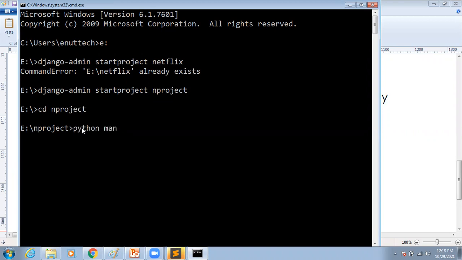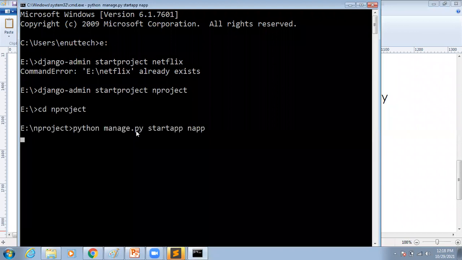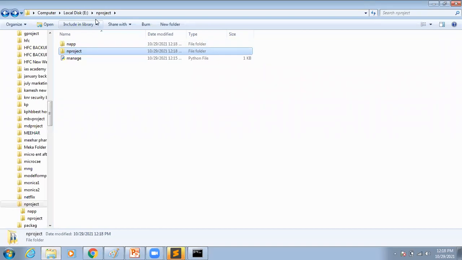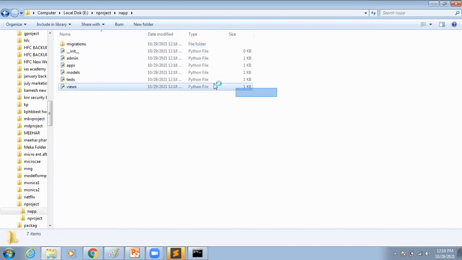Simply python manage.py startapp. Here you have to enter the app name. For example, my app name is N app only. Just press enter. In case the app already exists, it will display an already exists error, or otherwise it won't display anything. Now again, go to the project folder. Here you can see N app, one more folder has been created automatically. Just open this. Here you can see again some files and one subfolder also there. Here you can see views. Here only we are going to write the code, whatever we require about our functionality. And tests.